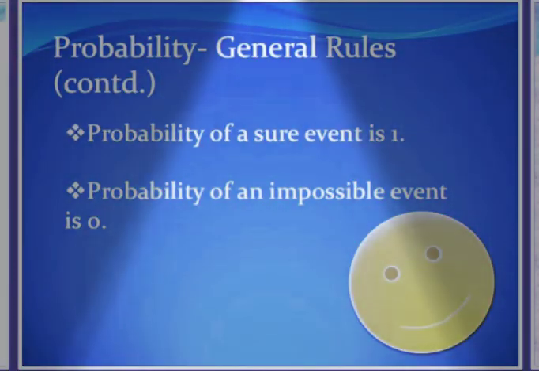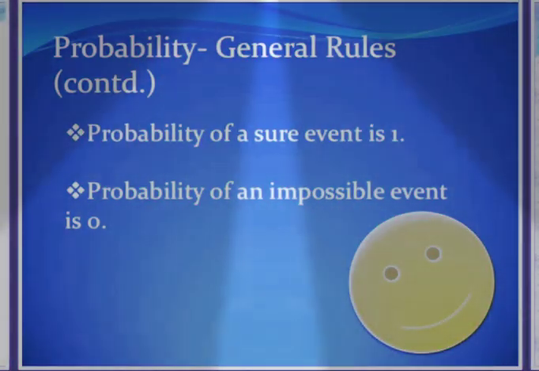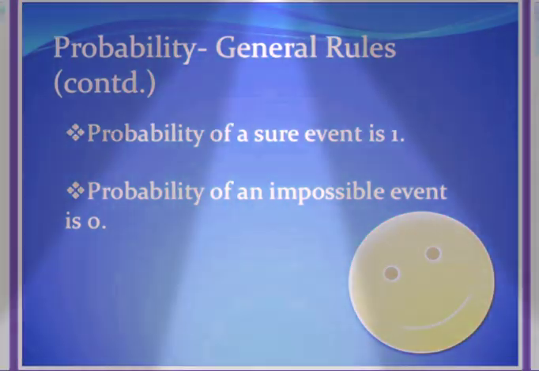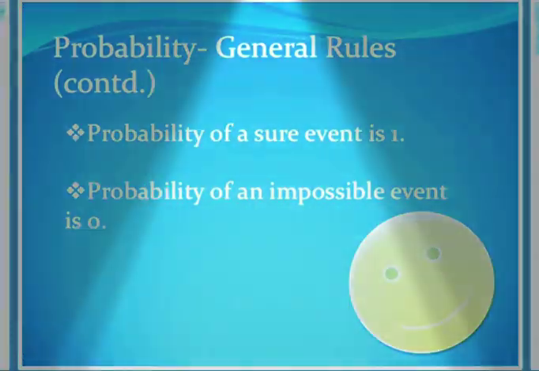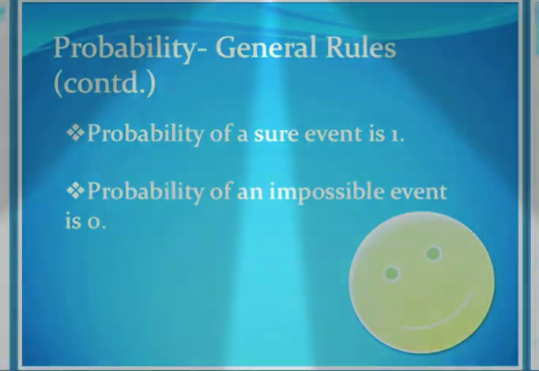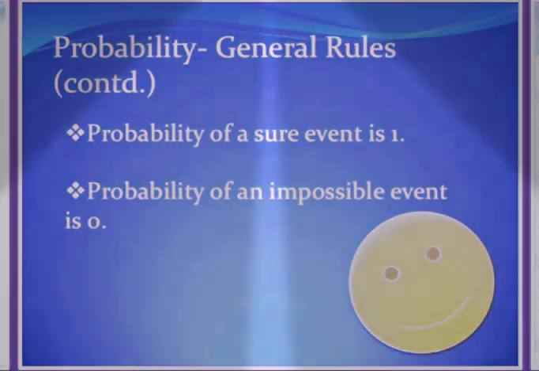Okay, then once again recall that the probability of any sure event is 1, because all the possible outcomes, the entire sample space, will come as the favorable outcomes. So the favorable outcomes and the total outcomes are both one and the same. So when the dividend and divisor are the same, the quotient will automatically be 1.